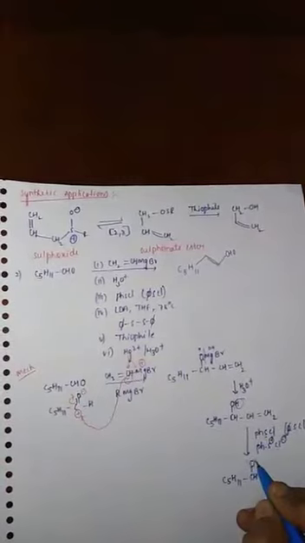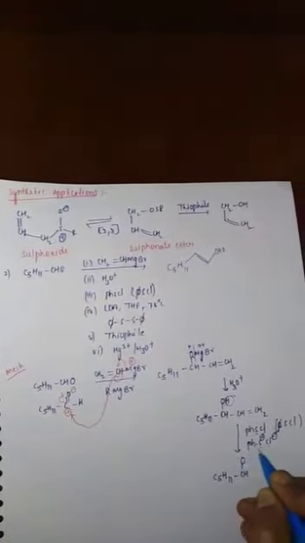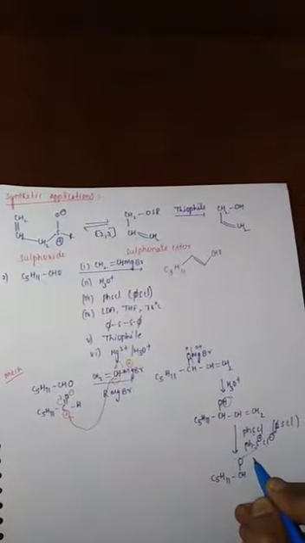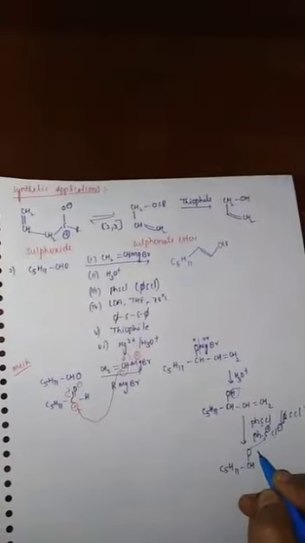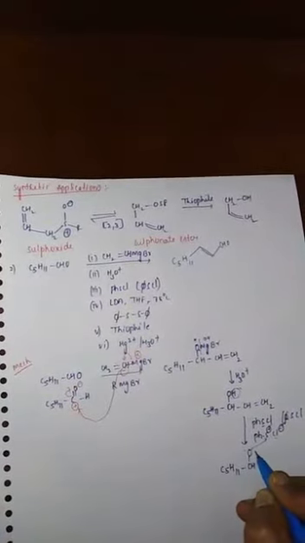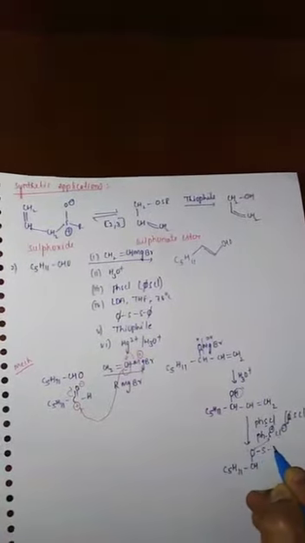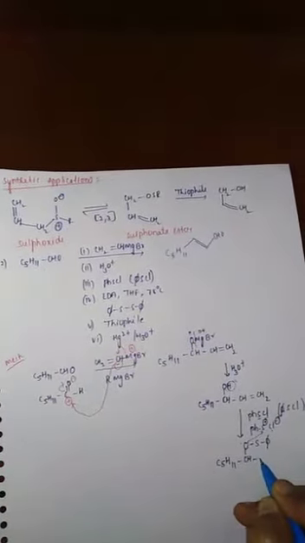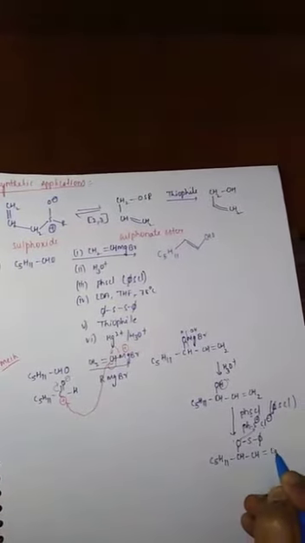This negatively charged oxygen attacks the sulfonyl group, so we get SO2Ph and CH=CH2.